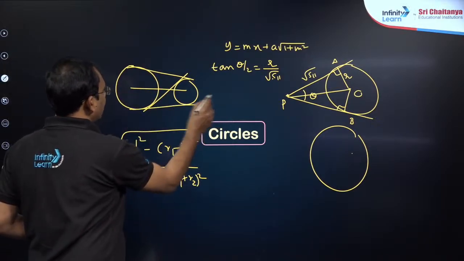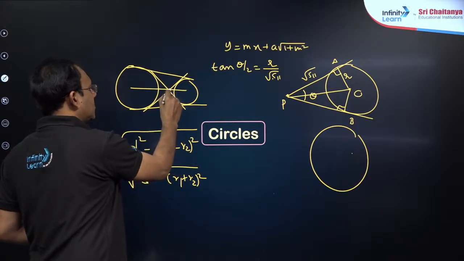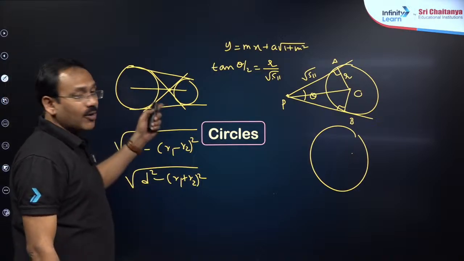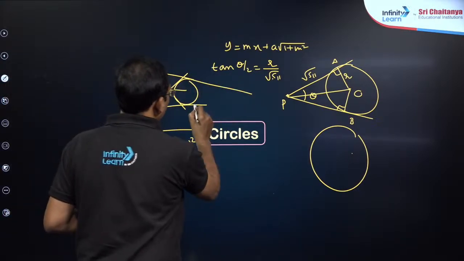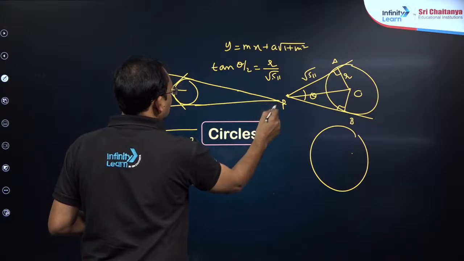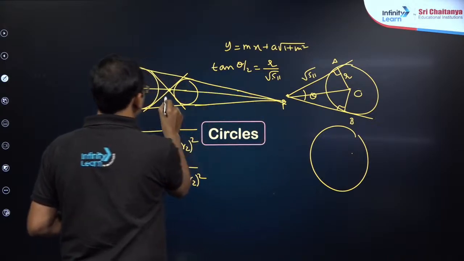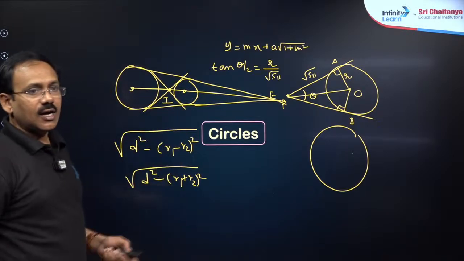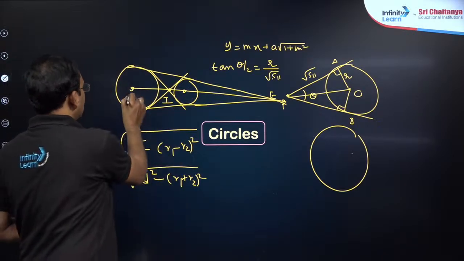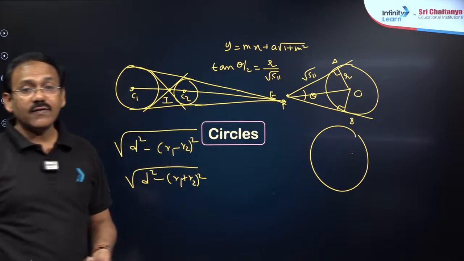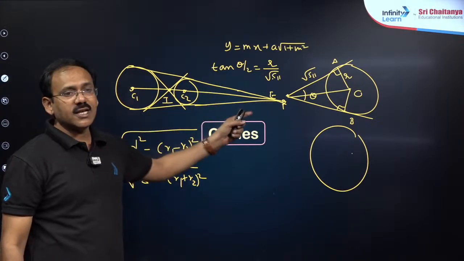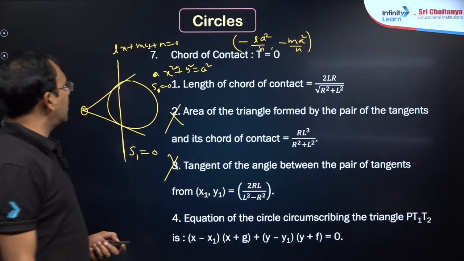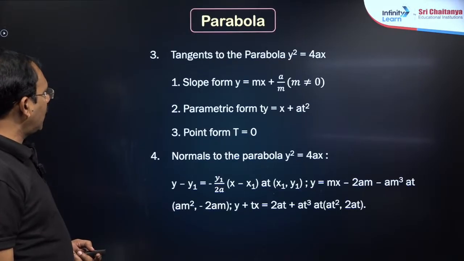Another important point, my dear friends. The point of intersection of the two transverse common tangents is the internal point of similitude, and of the two direct common tangents, the external point of similitude. These two points will always lie on the line connecting the two centers, and both divide C1 C2 in the ratio r1 is to r2, one internally, the other externally. These geometric points are necessary. Okay. Next you can go with conics: parabola, ellipse, hyperbola.